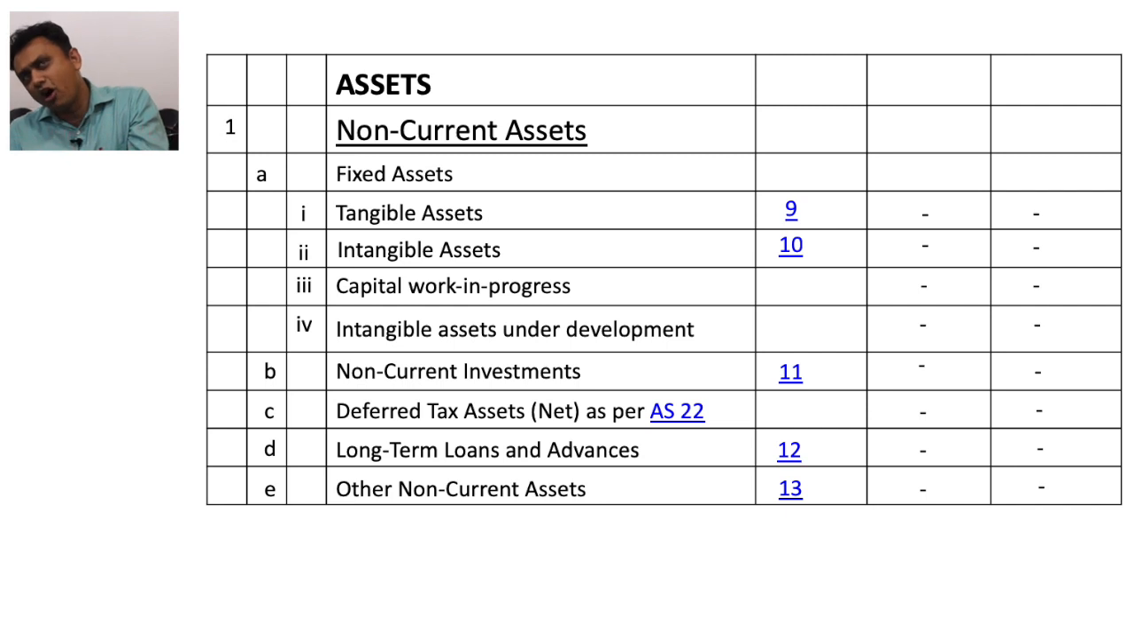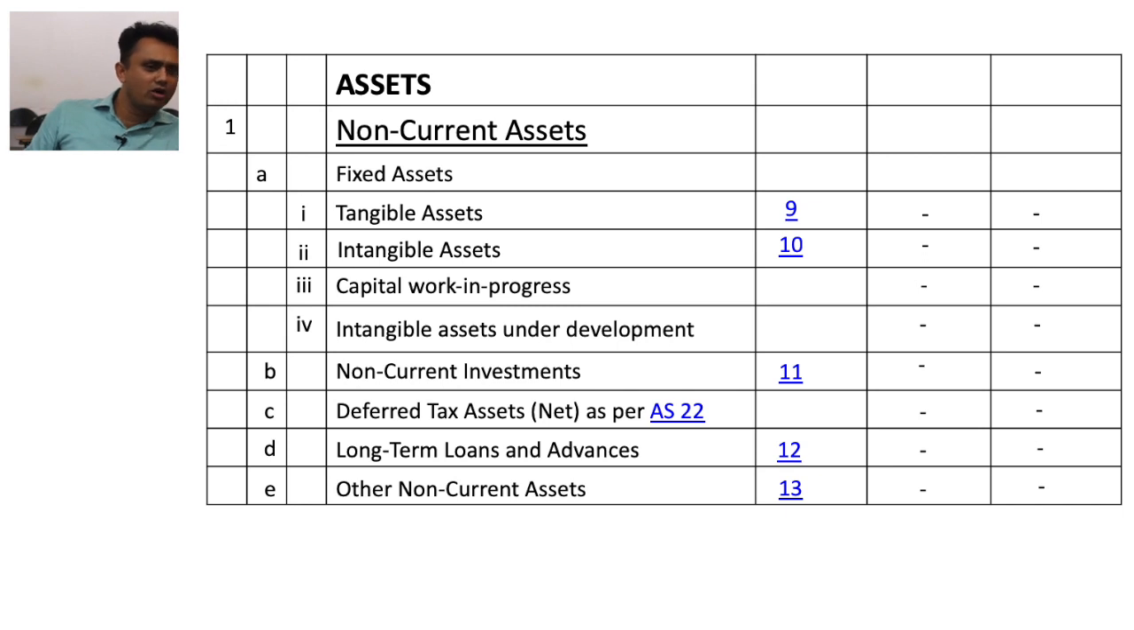Now we focus on assets. In assets, first of all, we write down all types of non-current assets. Now we discuss the non-current assets. Under non-current assets, first of all, there are fixed assets. In fixed assets, first of all, we consider tangible assets.